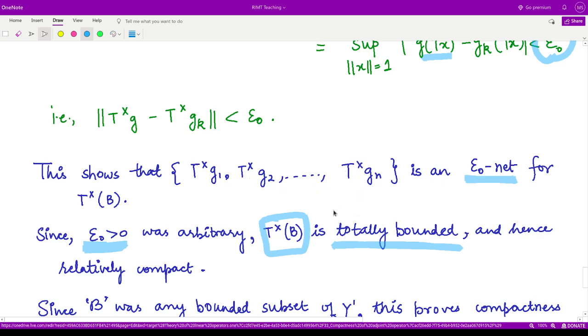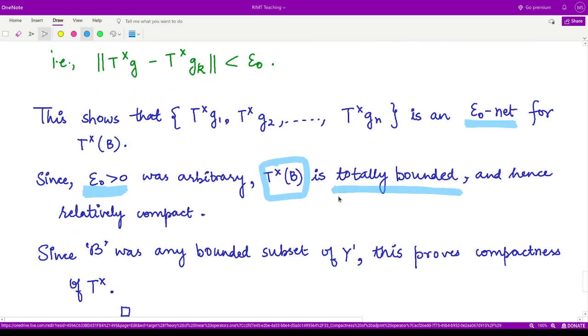And because of the previous lemma and result, total boundedness implies relative compactness, because this is defined on a complete normed space, which is the dual space in this case.